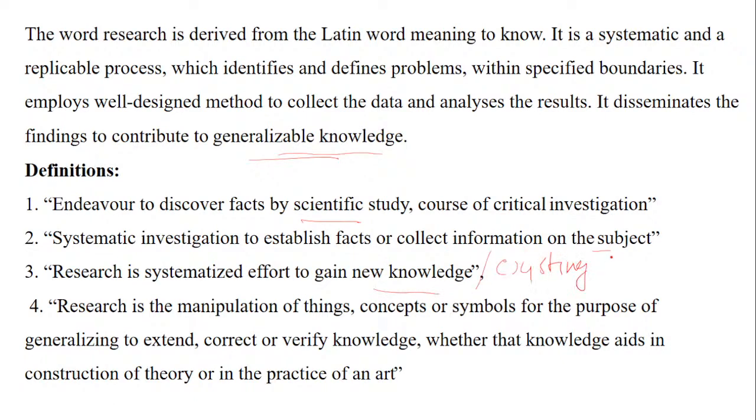Now, if you see this sentence very well, it can be a form of a statement, correct or incorrect. Research is systemized effort to gain new knowledge, because if something is already found and you keep on investigating the same thing, you are not doing research. Research has to end up with something new, something which no one knew about.